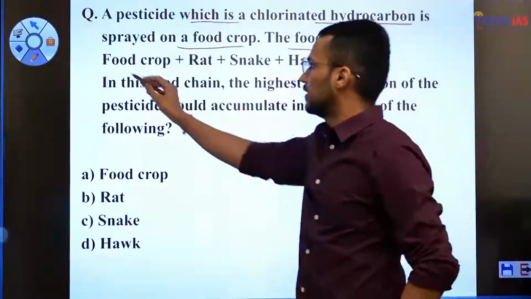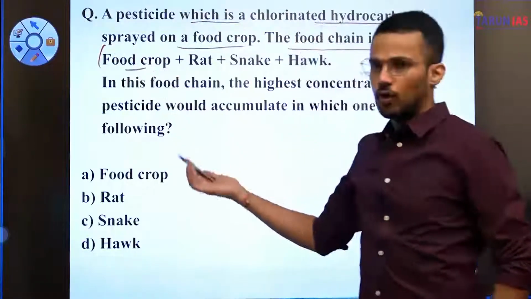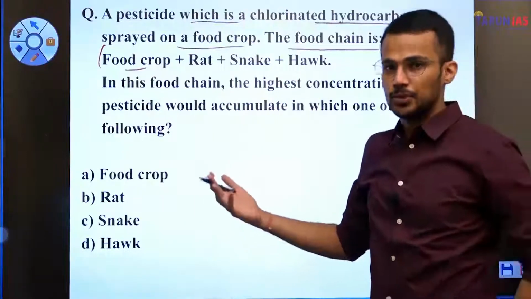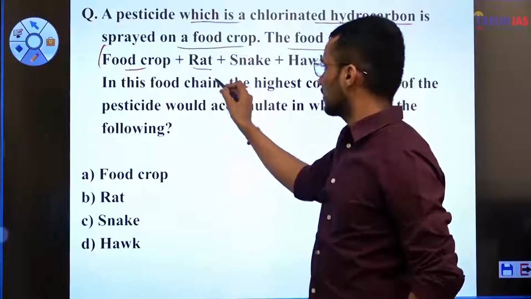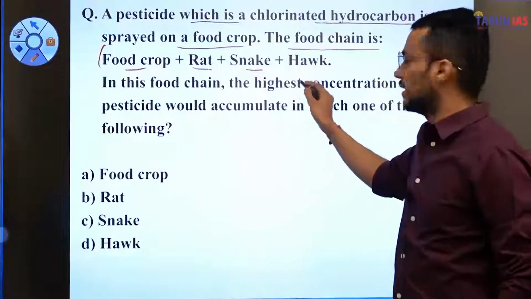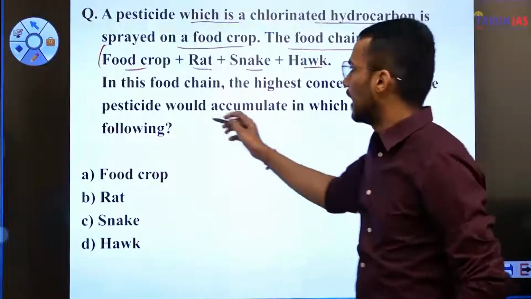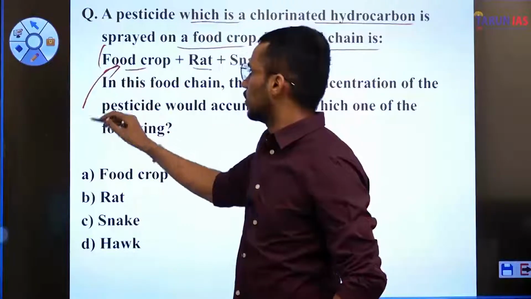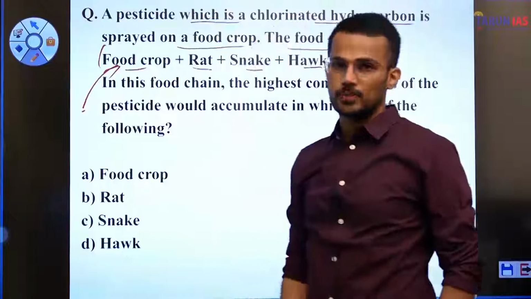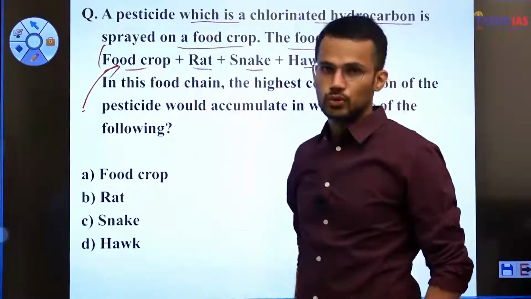The food chain is firstly the food crop, obviously, as it is the producer, then rat, followed by snake, and then hawk. So that is the food chain, and we have spread chlorinated hydrocarbon on this particular food crop.